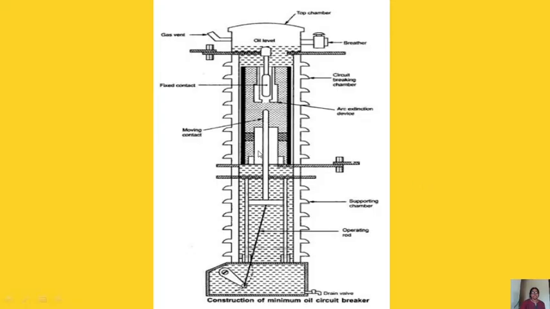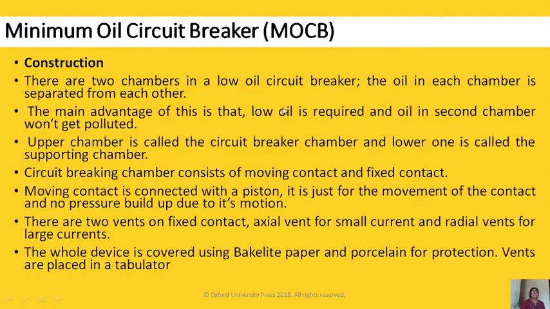This is our fixed contact, and this is our moving contact. The moving contact is connected with a piston. It is just for movement of the contact and no pressure build-up occurs due to its motion. There are two vents on the fixed contact: an axial vent for small current and a radial vent for large current. The whole device is covered using bakelite paper and porcelain for protection. Vents are placed in the turbulator.